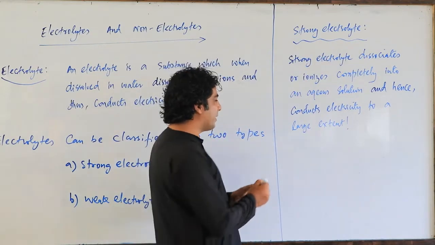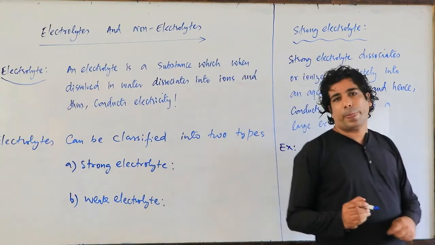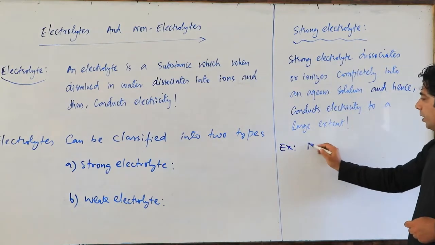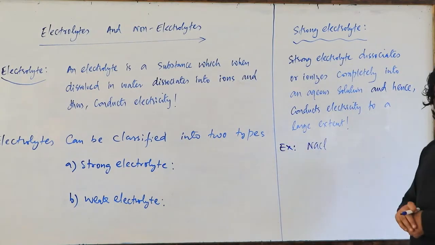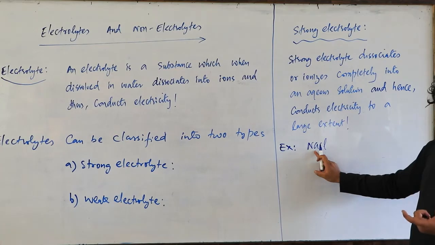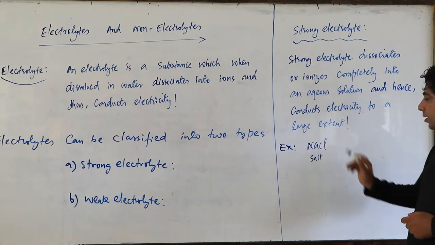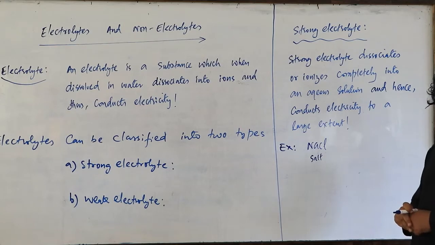Now if you take an example of a strong electrolyte, my dear friends, you can take here NaCl. NaCl is a strong electrolyte. If you put NaCl, sodium chloride, in water, it will break into Na plus and Cl minus, my dear friends. And we know that it's a salt and it's a strong electrolyte, correct?